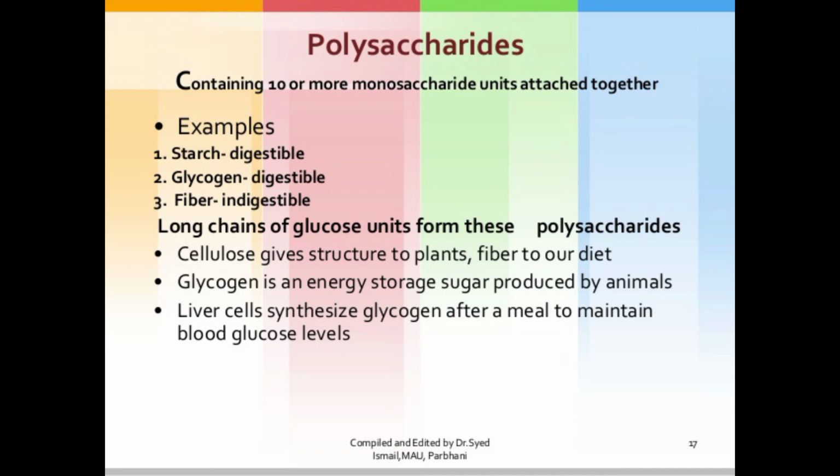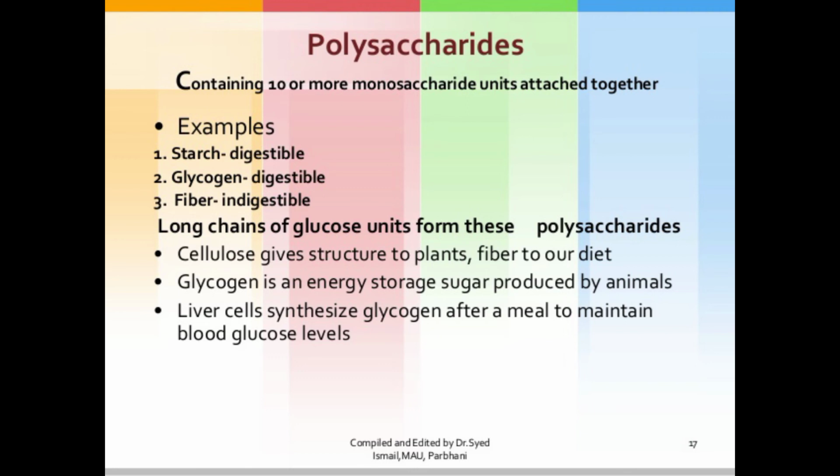Cellulose gives structure to plants and fiber to our diet. Glycogen is an energy storage sugar produced by animals, and liver cells synthesize glycogen after a meal to maintain blood glucose level. So a polysaccharide contains 10 or more monosaccharide units after hydrolysis.